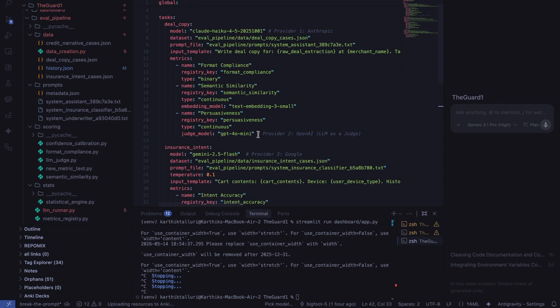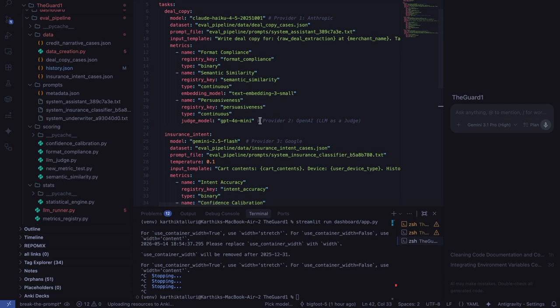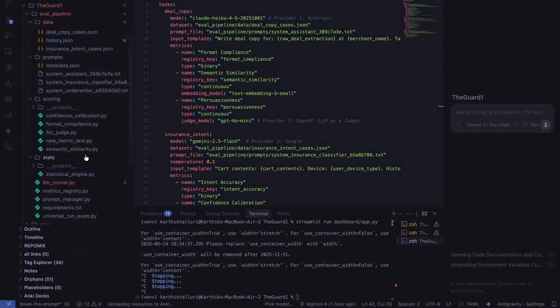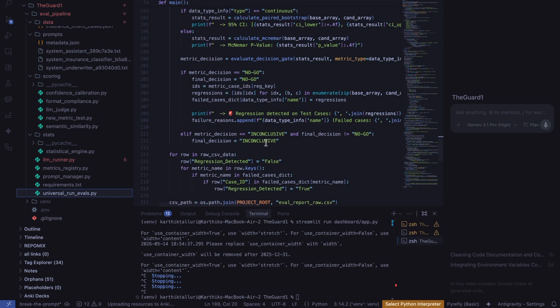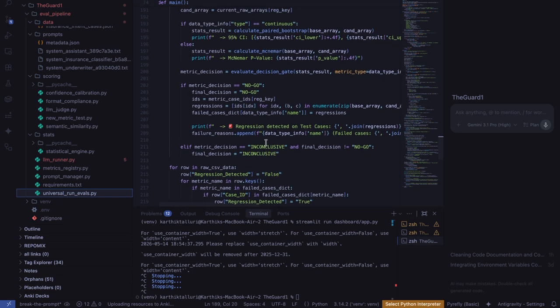If you want to add or remove metrics, we can just modify the YAML file and run it as usual. This file goes into the universal run_evals.py file, which parses the YAML and runs all the evals for all the datasets.